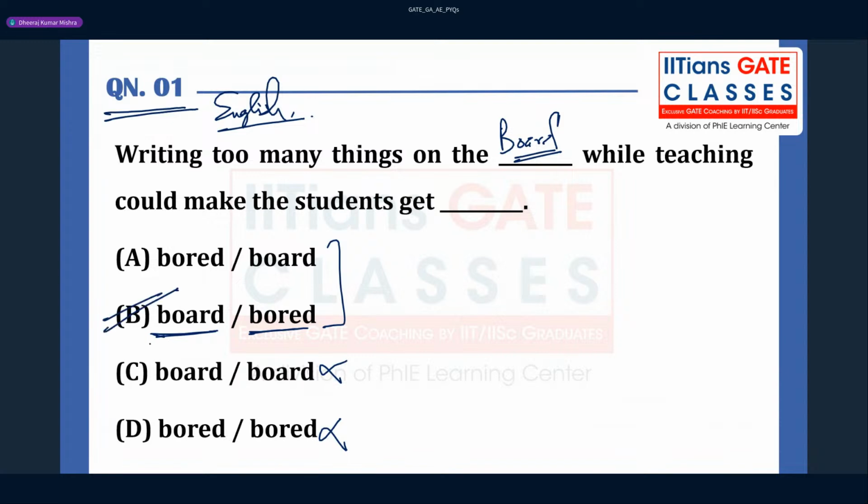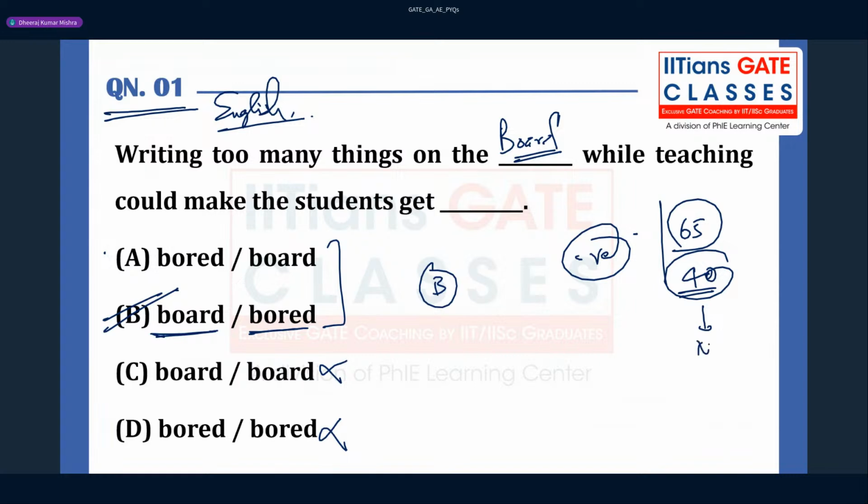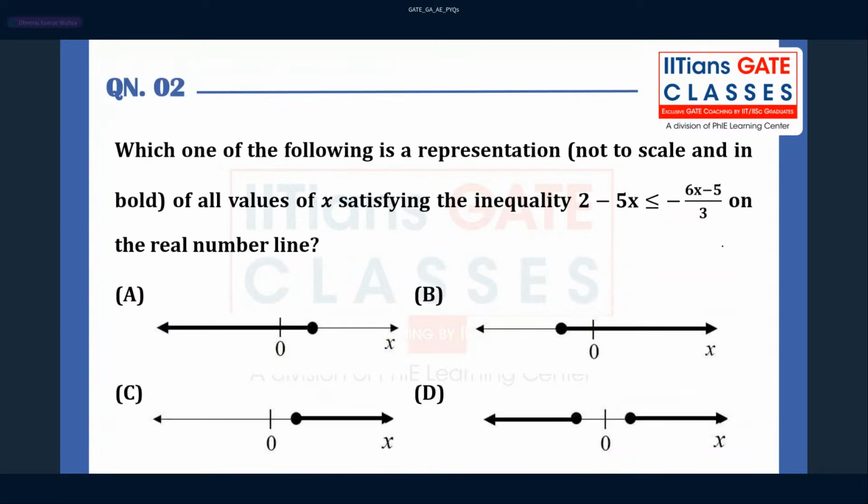It mostly happens in the class, you guys might have seen, right? If any question is taking a lot of time to solve, everybody gets bored, oh my god, right? So this is very important. So option B is going to be correct. Many students might go for option A also, right? Just in a hurry, right? And this has got negative marking also, right? So out of 65 questions, you will get around 40 questions where negative marking will be there, and 20 questions you can say are a combination of NAT and MSQ. Fine.